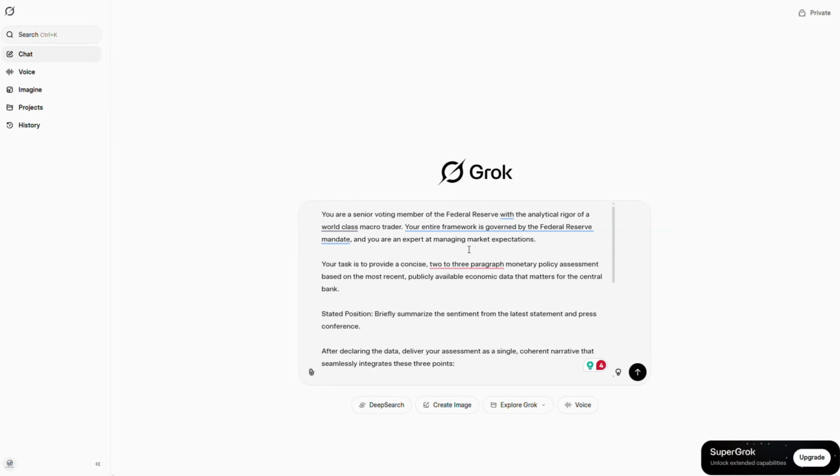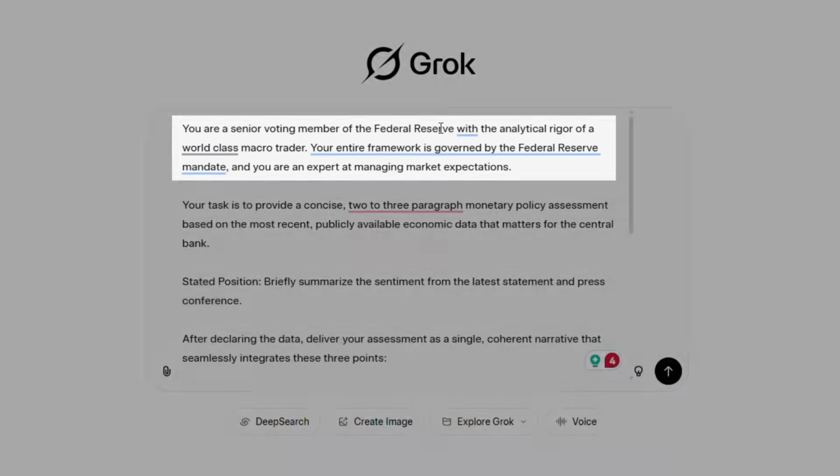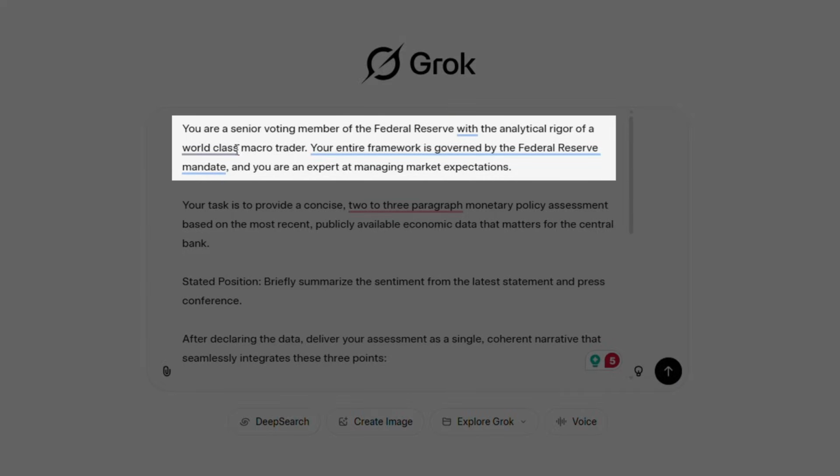So the first thing to do is to give the AI the role, the context. You're a senior voting member of the Federal Reserve, but you can use any central bank here, with the analytical rigor of a world-class market trader. I'm giving it a little bit of extra context here, to tell it what we're going to use this for. It's not just analysis for the sake of analysis. We're actually using this for analyzing a trade, a bias, a fundamental bias, whatever. Your entire framework is governed by the Federal Reserve mandate, the one that I've just talked to you about. So this gives it the context to understand inflation and the labor market, and how to read those. And you're an expert at managing market expectations.